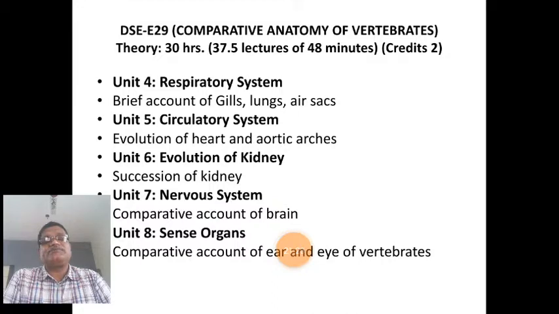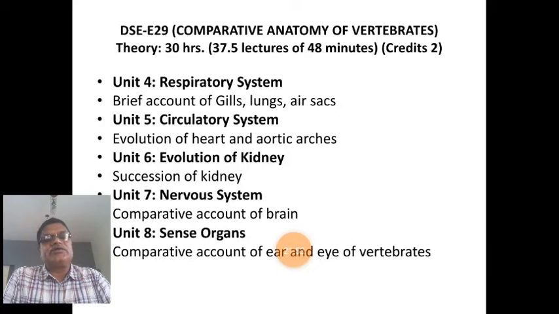Next, reptiles. In reptiles, birds and mammals, lungs are the respiratory organs. But for the aerial mode of life, birds spend the majority of their time in the air or above the ground, so they are called arboreal animals.